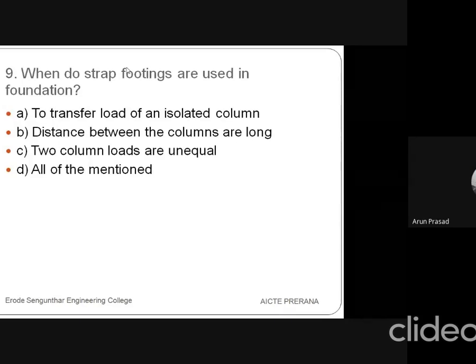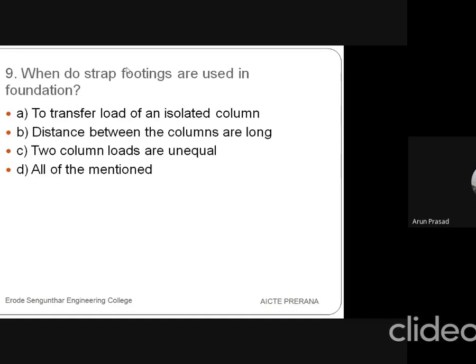In combined footing, there are two types. One is rectangular footing, another one is trapezoidal footing, isn't it? So strap footing is also the same thing. It is connecting the two columns, but a strap beam is to be provided from footing to footing. So that beam, we call it a strap beam. Okay, so strap beam.